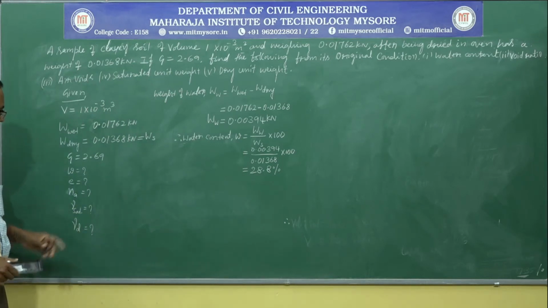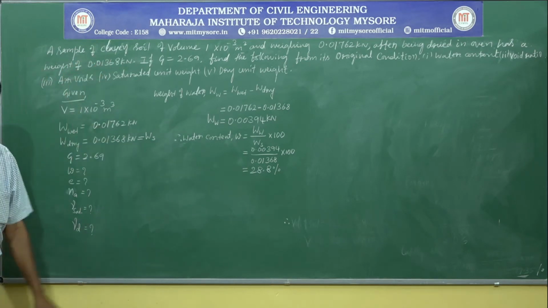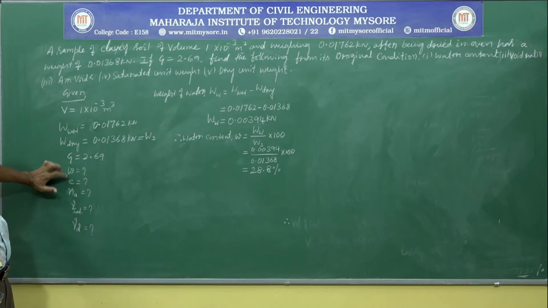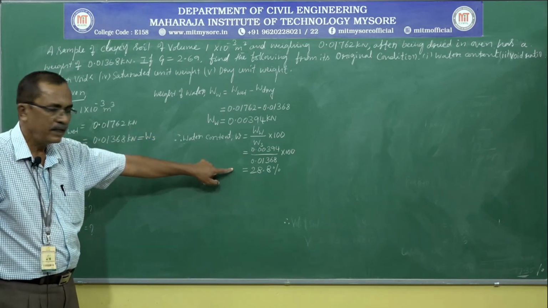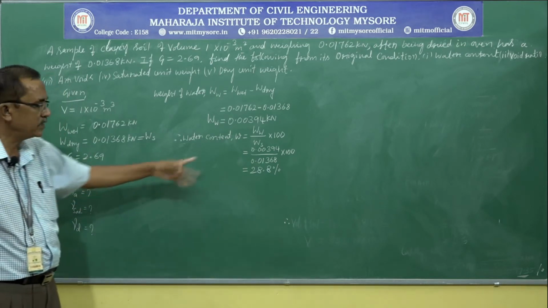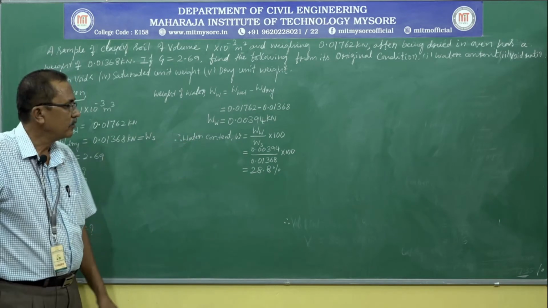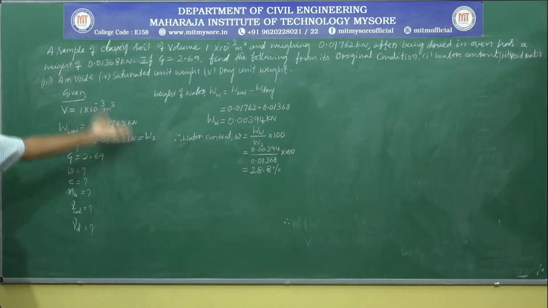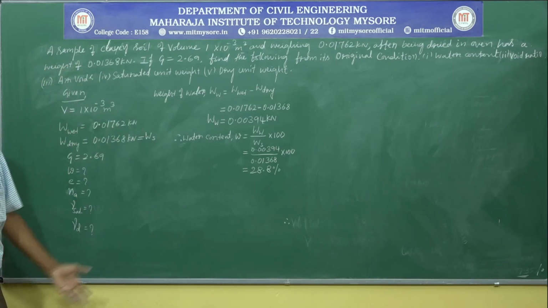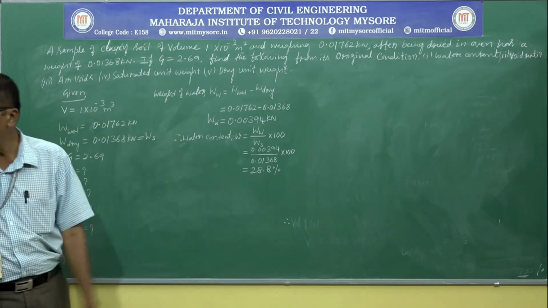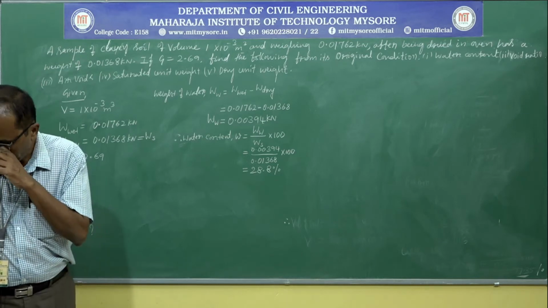Next, to calculate the void ratio, the available data are not sufficient. It is not possible to find the void ratio just by knowing the water content and G. We don't have the bulk unit weight or dry unit weight. So the void ratio has to be calculated based on the fundamental principle.